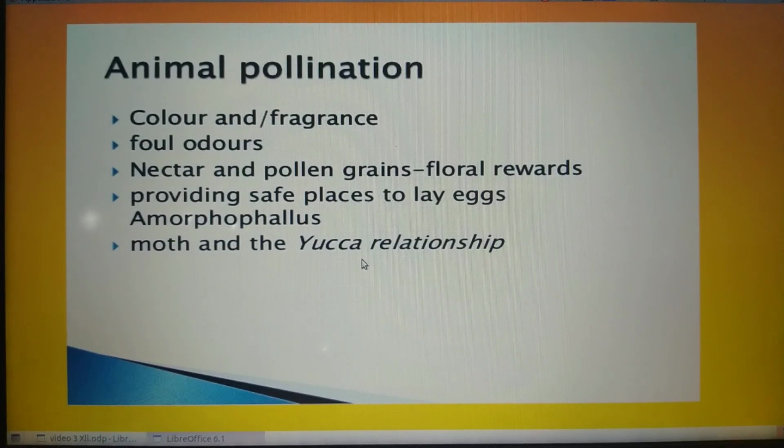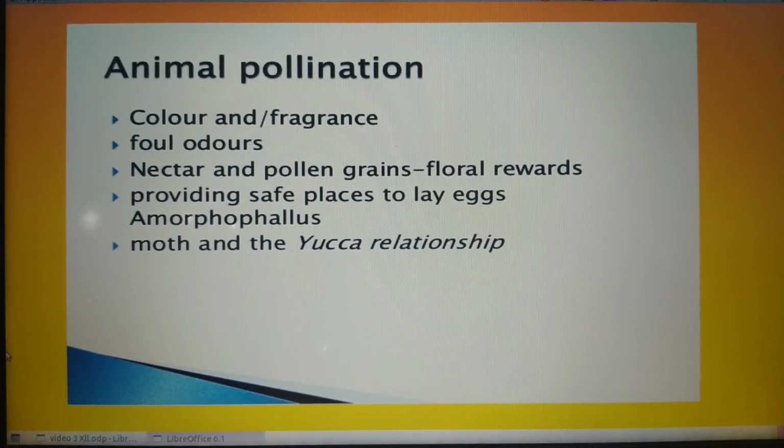Another important relationship occurs between a moth and a plant named Yucca. Yucca is a plant. A moth and this plant have a close relationship. What is the relationship? The moth and the plant cannot complete their life cycle without each other.